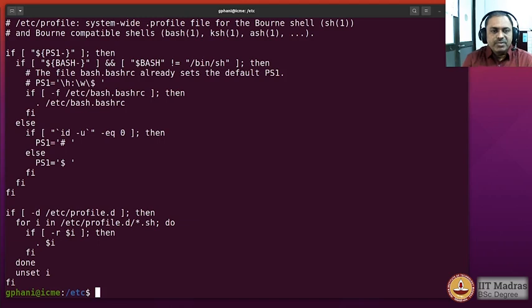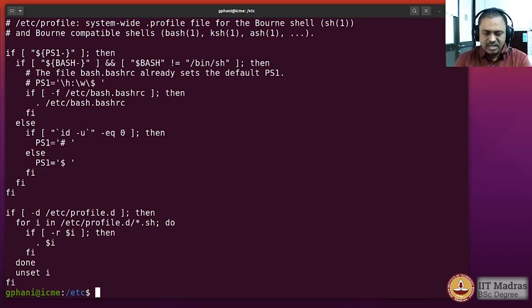So sometimes if the file is very long, cat is not the best way to look at the contents, because the file would keep scrolling on the screen, and depending upon how many lines are stored by your terminal emulator, you may not actually be able to see the initial content by the time it finishes displaying the whole file on the screen. Now there are some more such commands available.